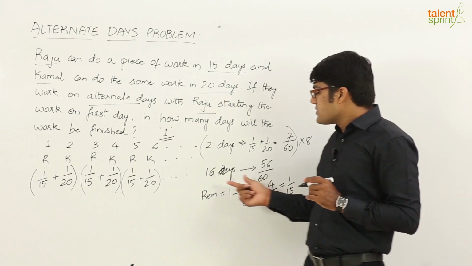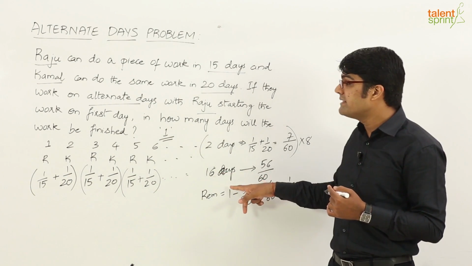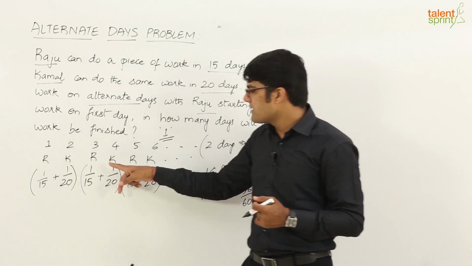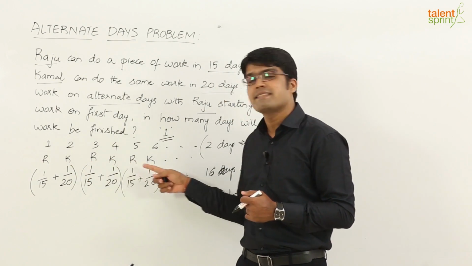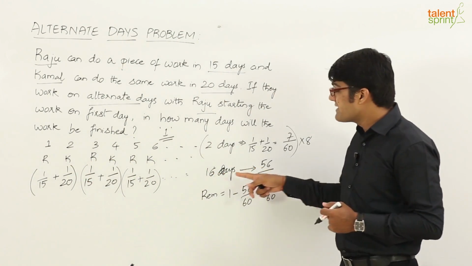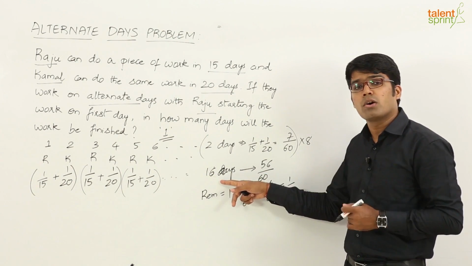Now, understand, so far we have finished 16 days of the work, right. Who works on the 16th day? Kamal. Because if you observe the cycle here, Kamal comes on all the even numbered days, right, 2nd day, 4th day, 6th day, 8th day and so on. So, on the 16th day it will be Kamal who will close the work, who will finish the work on 16th day.